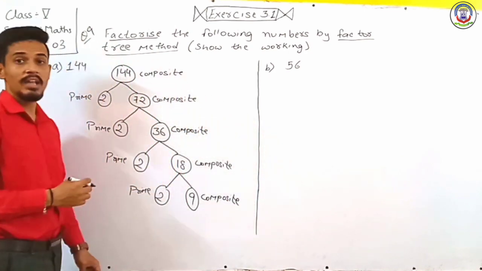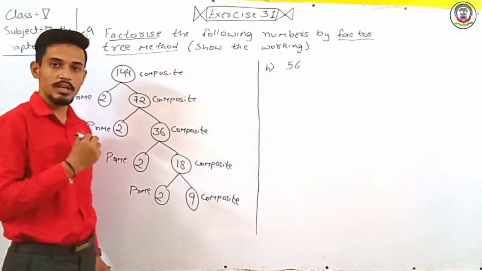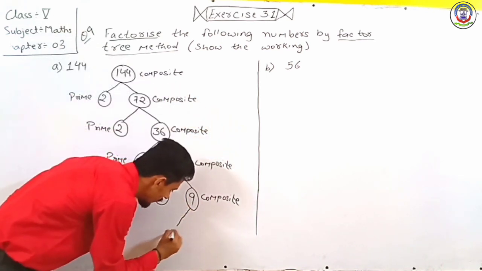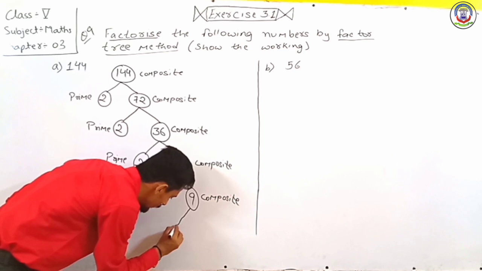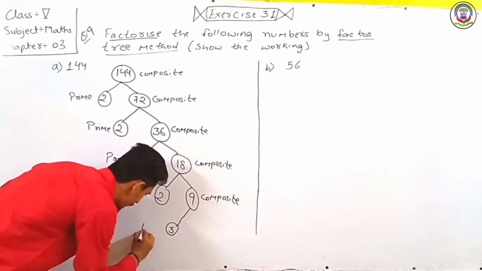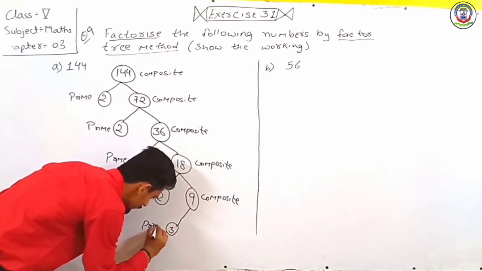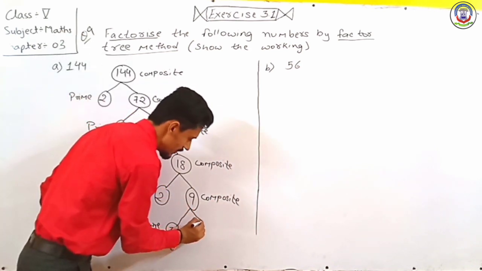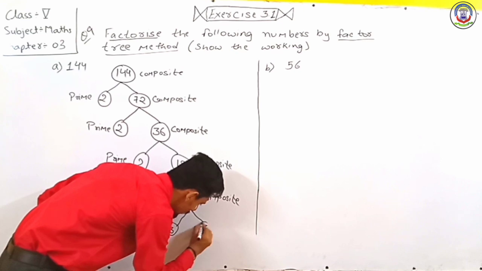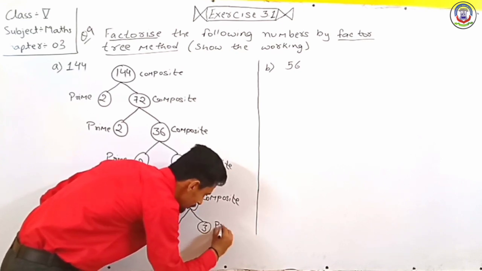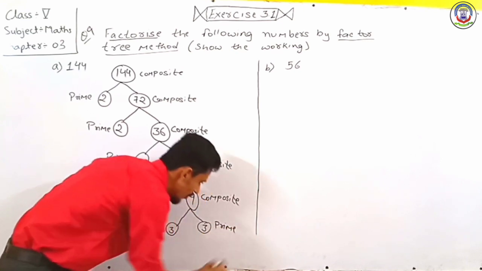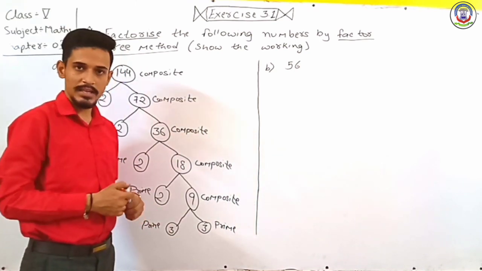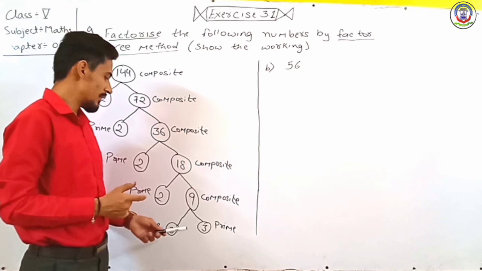Now 9 is divisible by 3. So here we write 3. It is a prime number, and when we divide 9 by 3, we get 3. So it is also a prime number. So when we get two prime numbers in the sum, we completed our sum.